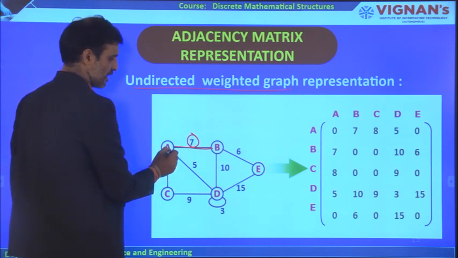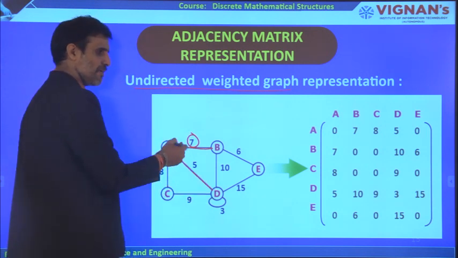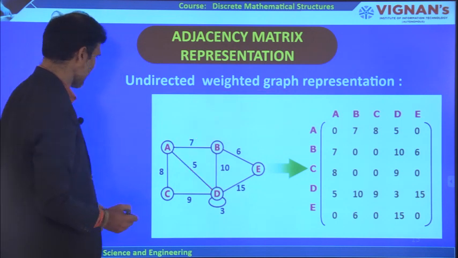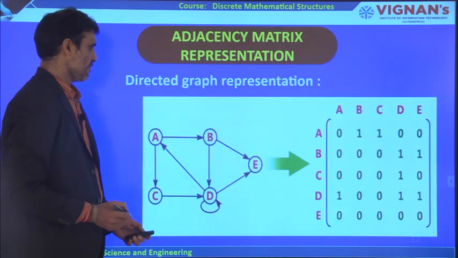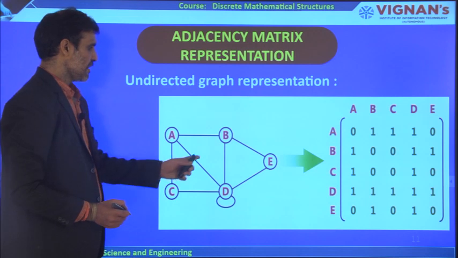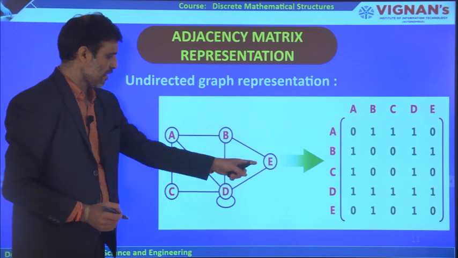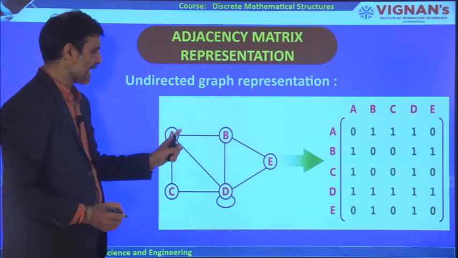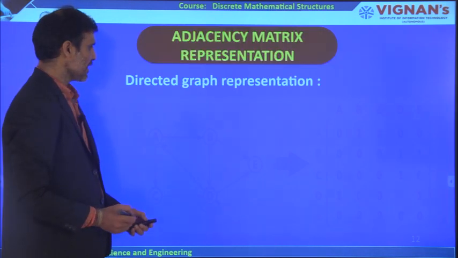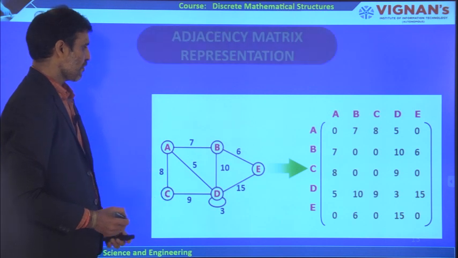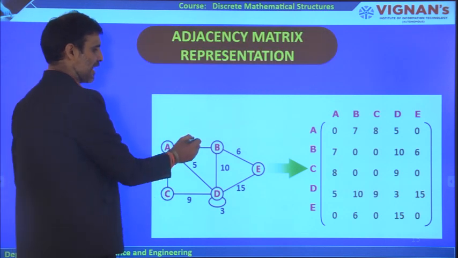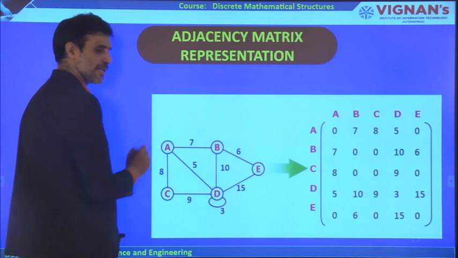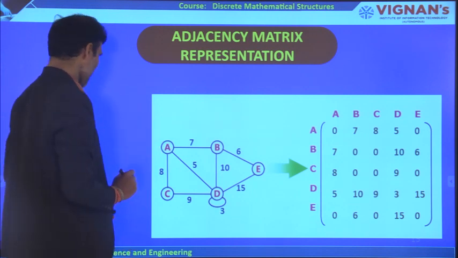In the previous slide there are no values taken for edges, therefore that is simply an undirected graph. Now, coming to this particular graph, we have taken the values for each edge, therefore it is called a weighted graph.